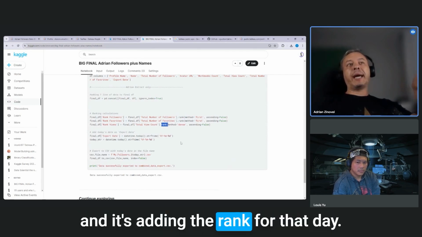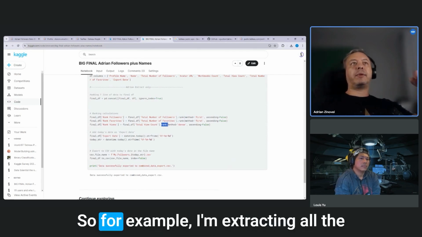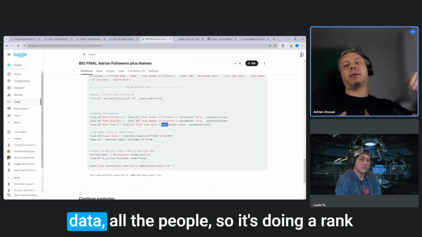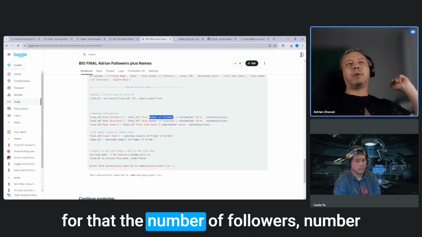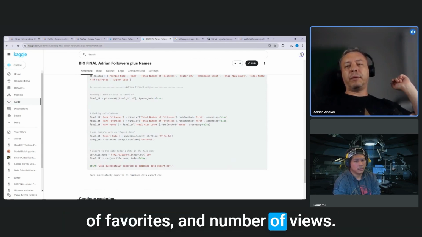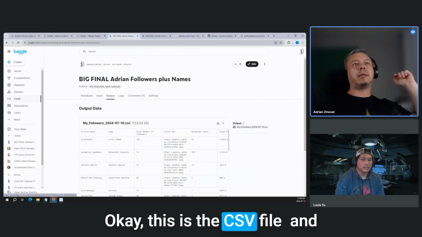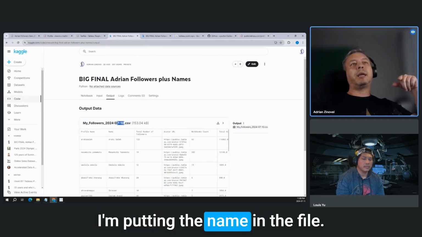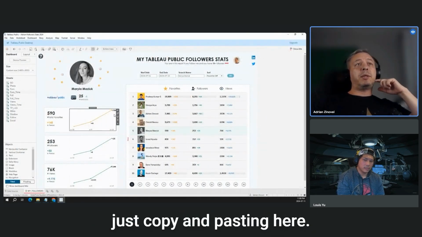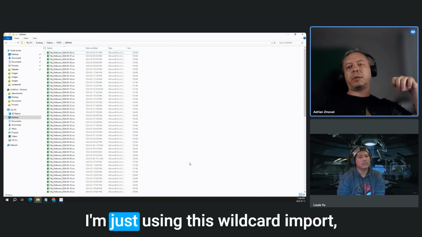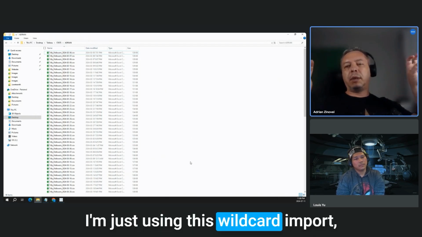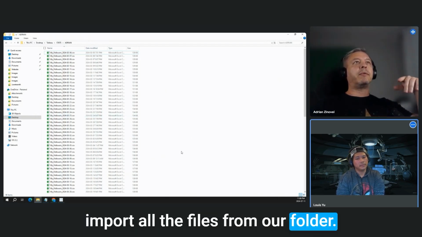And it's adding the rank for that day. So if, for example, I'm extracting all the data, all the people, it's doing a rank for the number of followers, number of favorites, and number of views. Okay, this is the CSV file, and I'm putting the name in the file. What I'm doing here is just copy and pasting. I think it's 90 files right now. So I'm just using this wildcard to import all the files from a folder.